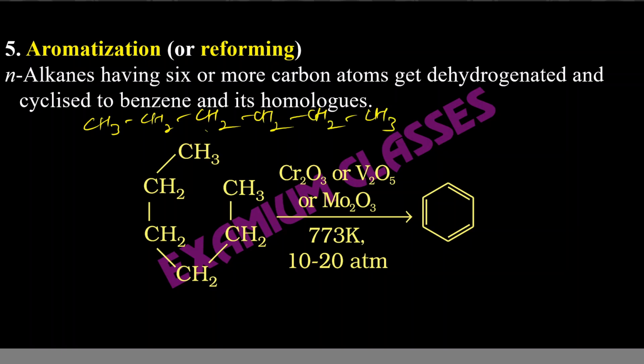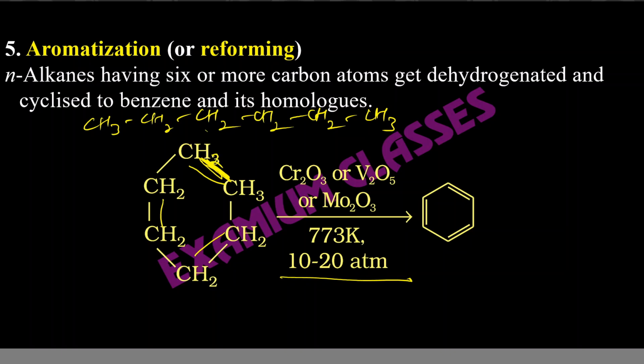So what happens if we pass this through chromium oxide, vanadium oxide, or molybdenum oxide at a very high temperature, 773 Kelvin, and high pressure, 10 to 20 atm. It's not very high pressure, just high pressure. Then this ring will form, and it will become aromatic. That is, the double bonds will appear here, here, and here.